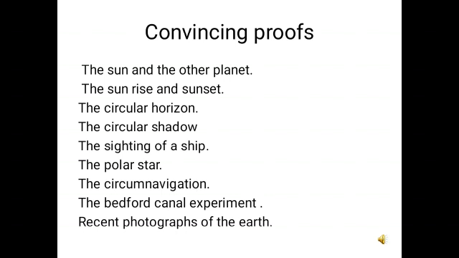Not only that, recently, the new generation is on the net, and the pictures of the earth and other planets which we see in magazines, newspapers, photographs, all these photographs which we see, obviously the planets, the sun, the moon, etc., appear to be round in shape, they are spherical in shape. So there are so many convincing facts which prove that the earth is spherical in shape.